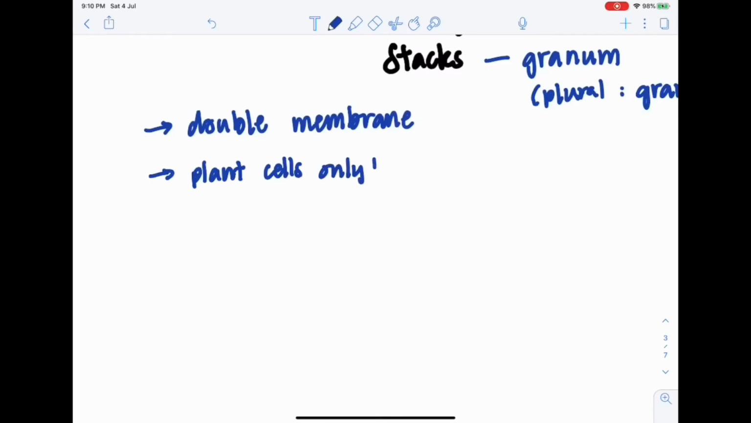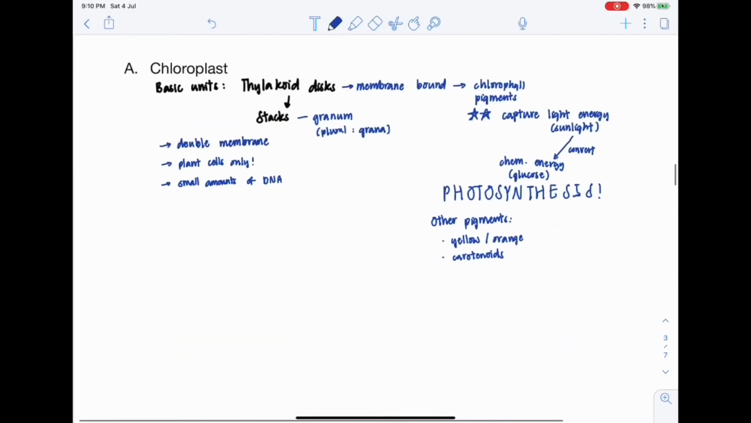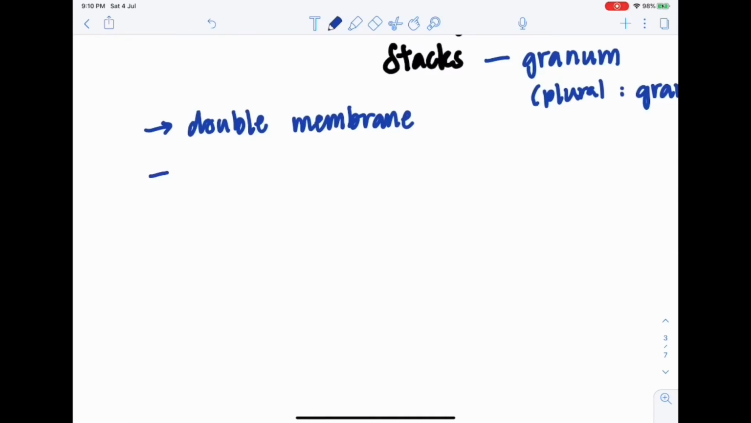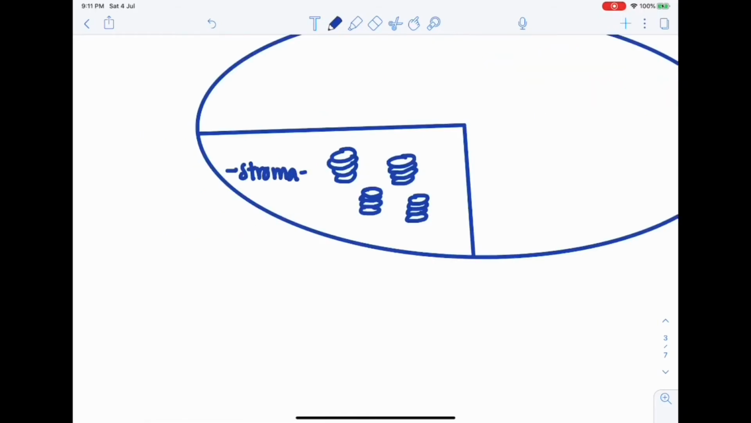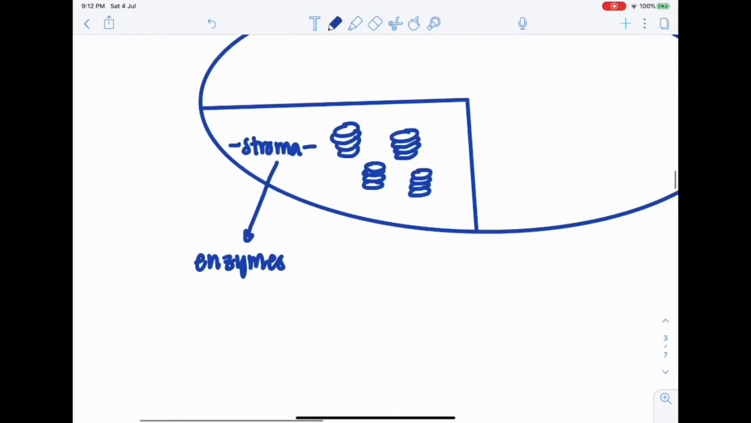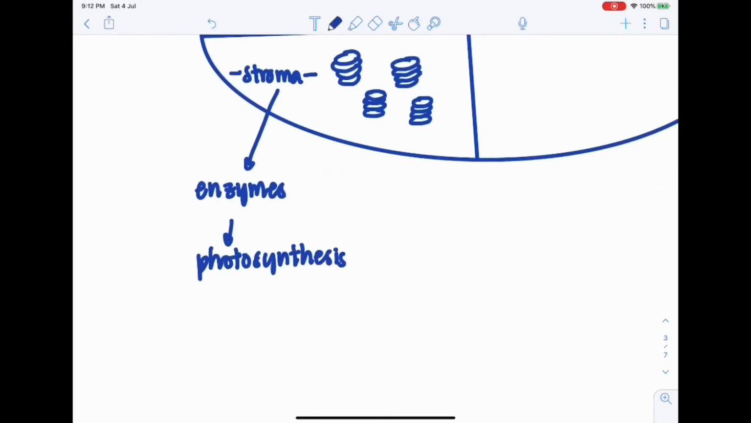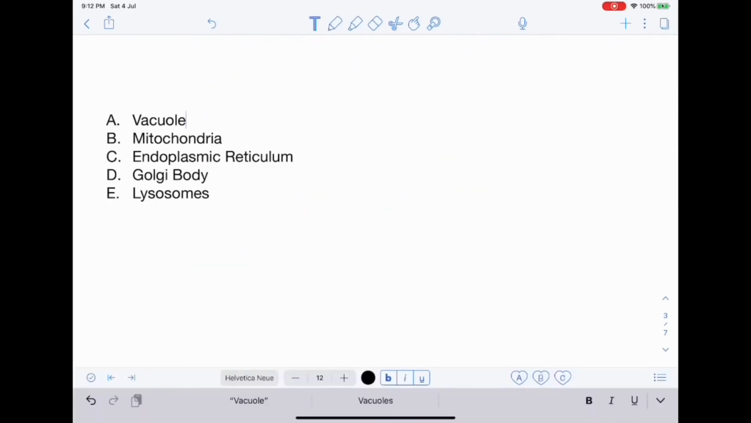Chloroplasts are found in plant cells only. Animal cells cannot conduct photosynthesis. Chloroplasts also contain small amounts of DNA. The fluid-filled space within the chloroplast is known as the stroma, which contains enzymes essential for photosynthesis.